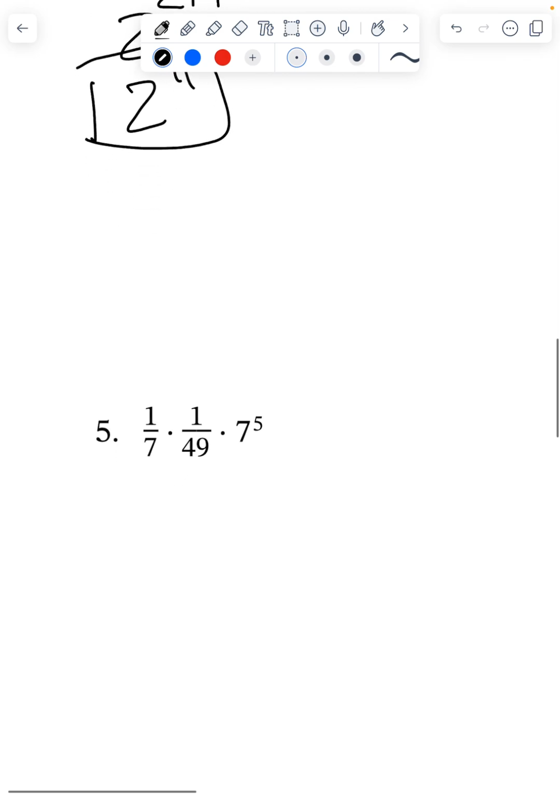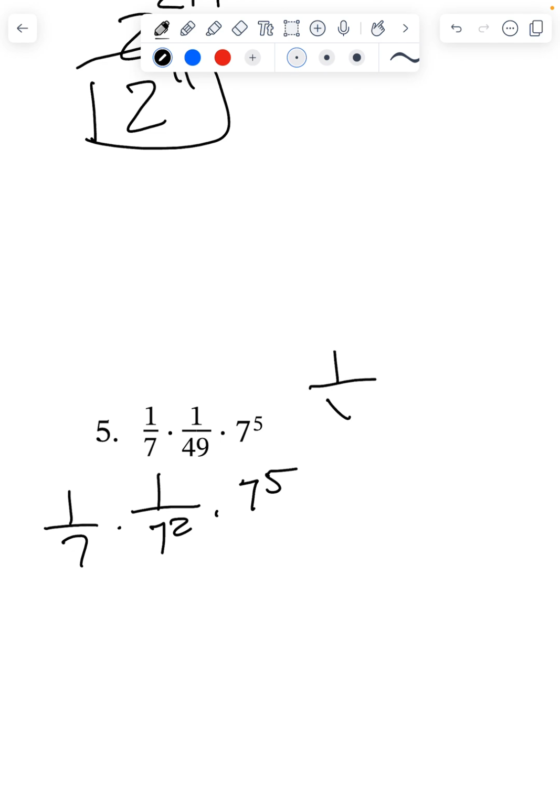Do the same thing here. 1 over 7 times 1 over 49 is 7 squared times 7 to the 5th power. Well, that looks really hard to do, but I know if I have 1 over x to the n power, that is equal to x to the negative n power. So I can do 7 to the negative first power times 7 to the negative second power times 7 to the 5th power.